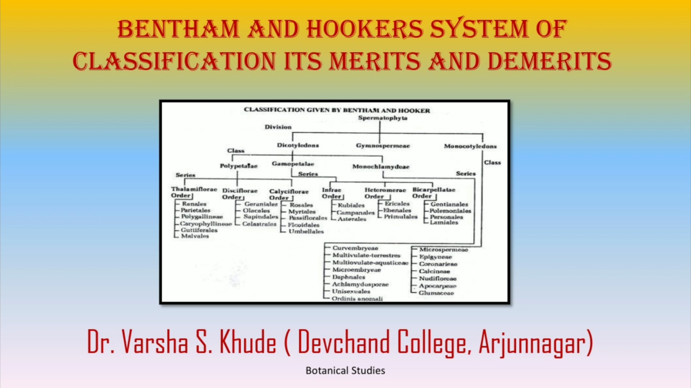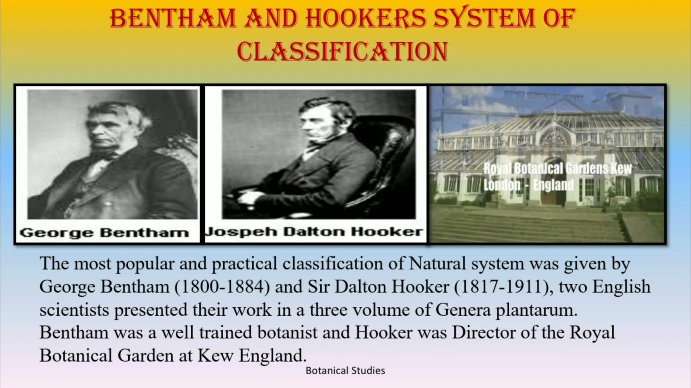In this video, we will discuss the Bentham and Hooker system of plant classification, its merits and demerits. Bentham and Hooker system of classification. The most popular and practical classification of natural system was given by George Bentham and Joseph Dalton Hooker. They are the two English scientists who presented their work in 3 volumes of Genera Plantarum. Bentham was a well-trained botanist and Hooker was director of the Royal Botanical Garden at New England.